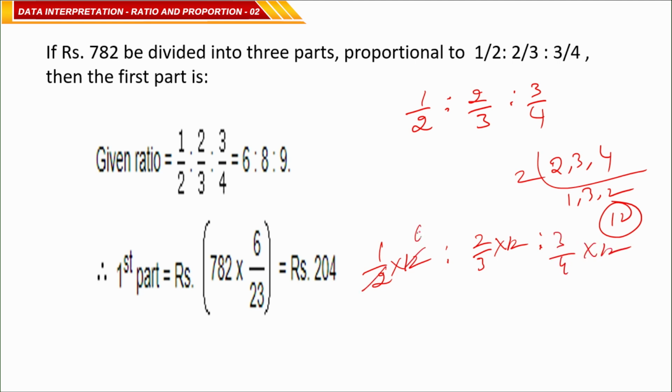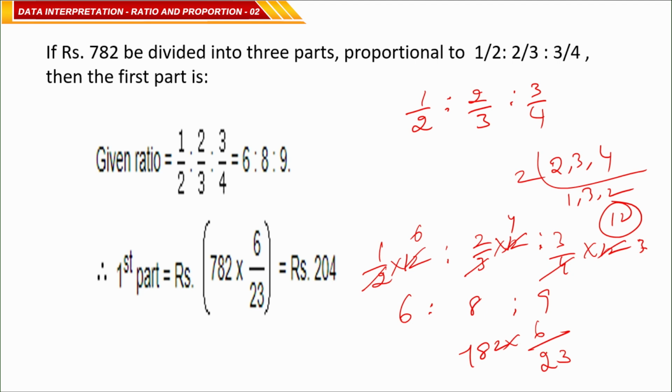2 1s are 2, 2 6s are 12, it is 6. 3 1s are 3, 3 4s are 12, 4 2s are 8. 4 1s are 4, 4 3s are 12, 3 3s are 9. So, what is the ratio here? 6:8:9, correct? Okay. So, the total is 782. The first part required is 6 parts out of how many parts? 6 plus 8, 14 plus 9, 23.